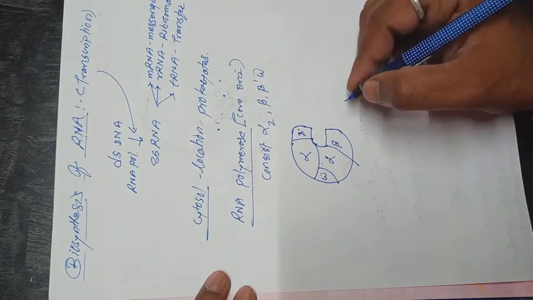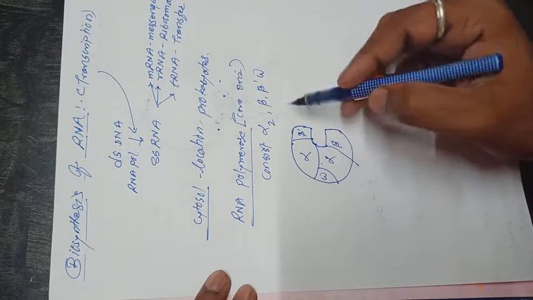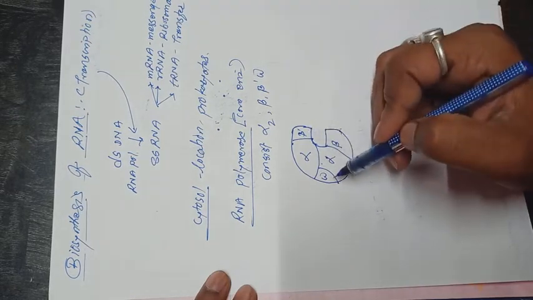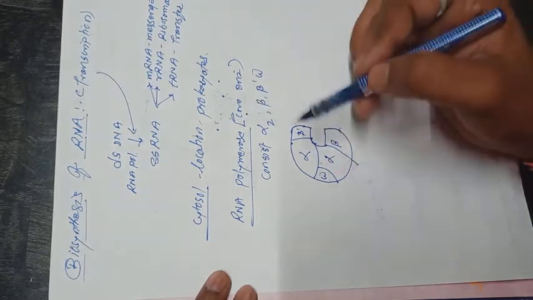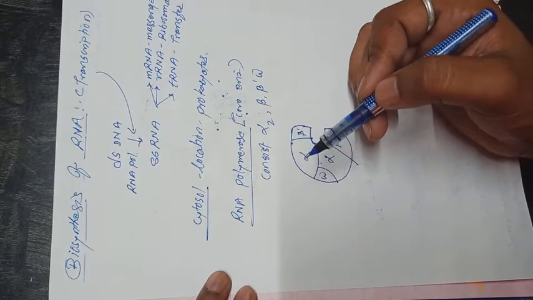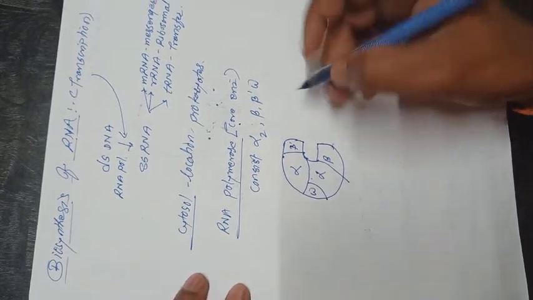So the core enzyme consists of 2 units of alpha, then beta, beta dash or beta prime, and omega subunit. These 5 subunits come together and form the core enzyme, that is RNA polymerase. The different subunits have different functions.